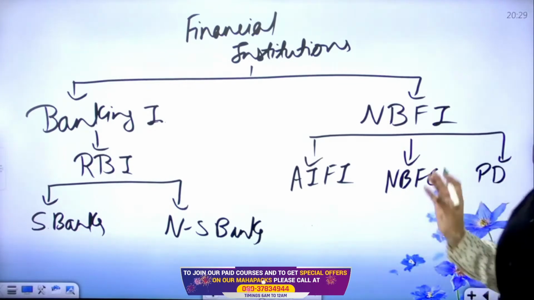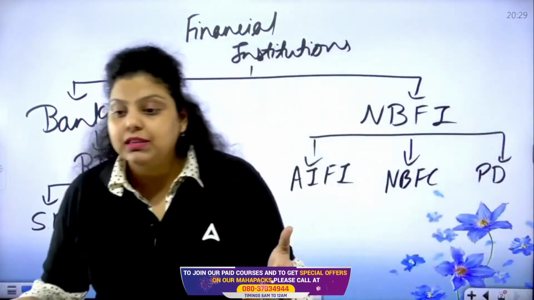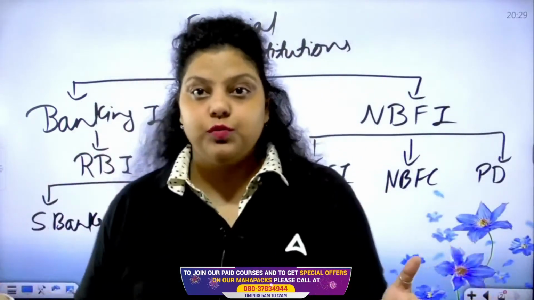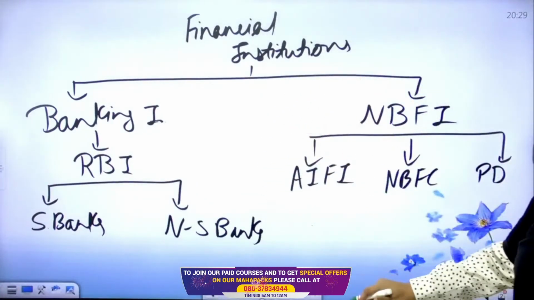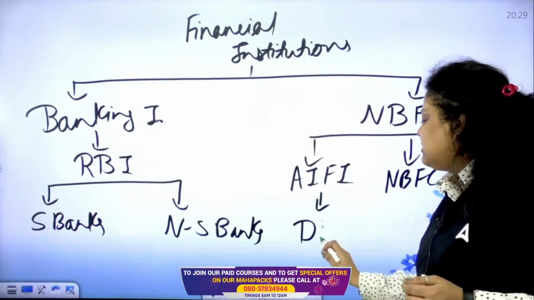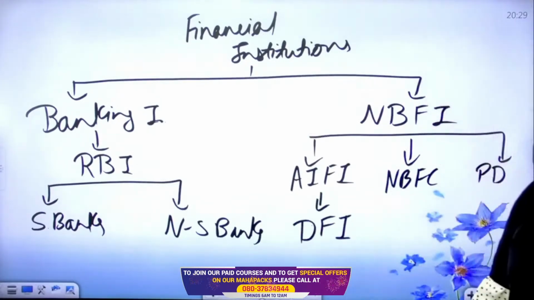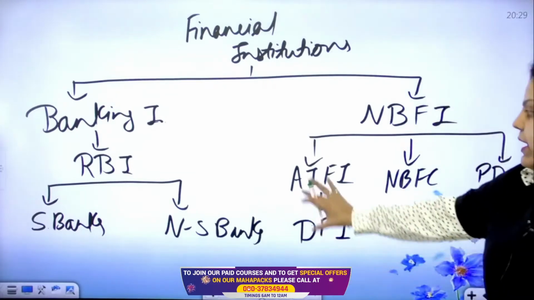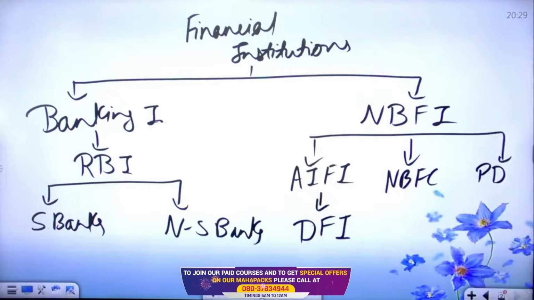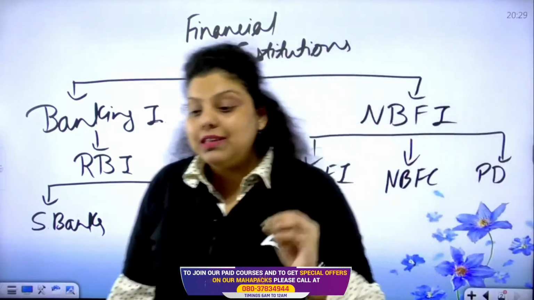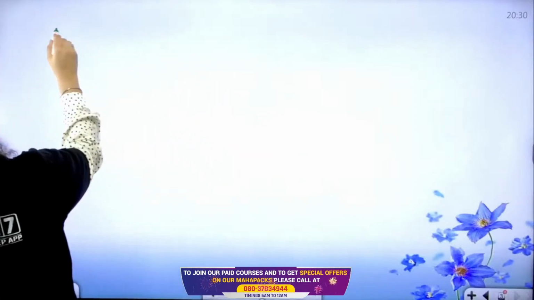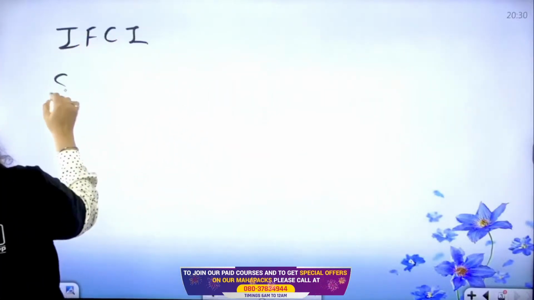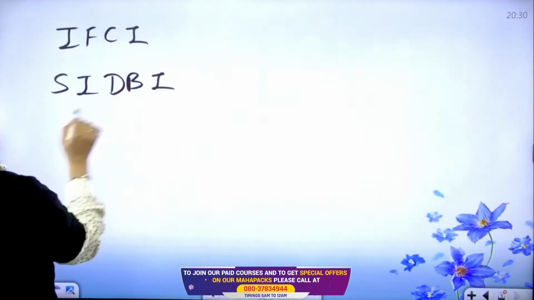They all are working for the same objective, to exchange the fund among the persons who have surplus money and the persons who have deficit of money, right? Now, where do the development financial institutions fit in this criteria? Development financial institutions come under the All India Financial Institutions. All the DFIs will come under the AIFI, that will be helping us to develop a particular sector by providing funding while focusing on that sector. Now, what do particular sectors mean? First of all, we have IFCI, we have SIDBI, we have Exim Bank.